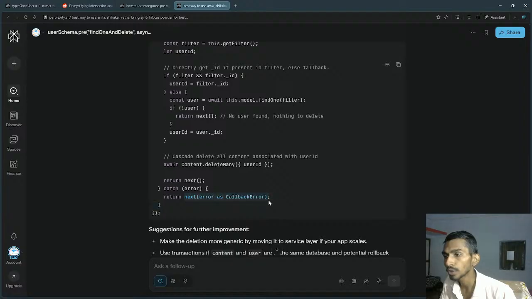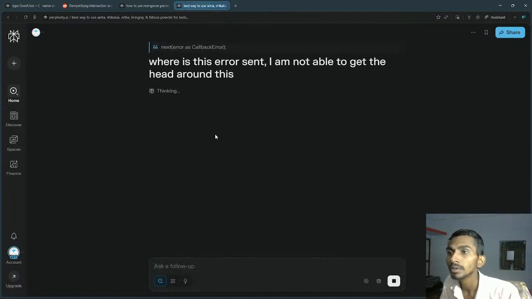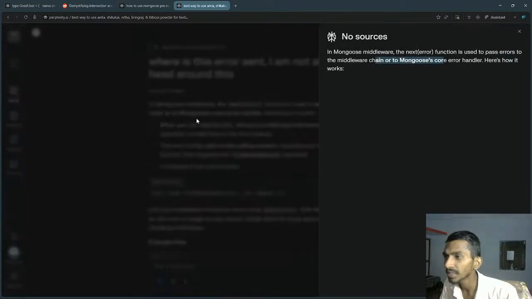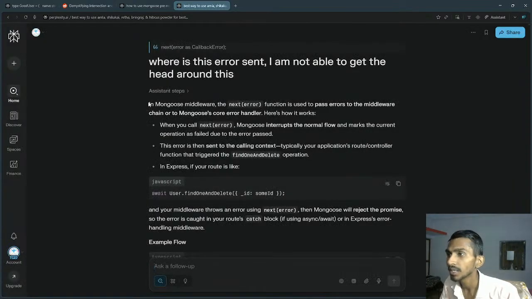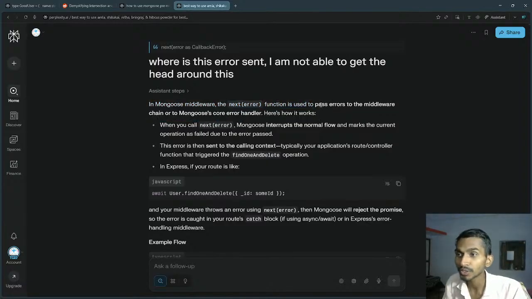My main question is, where do we get this error? Where is this error sent? I'm not able to get my head around this. In Mongoose middleware, the next(error) function is used to pass errors to the middleware chain or the Mongoose core error handler.